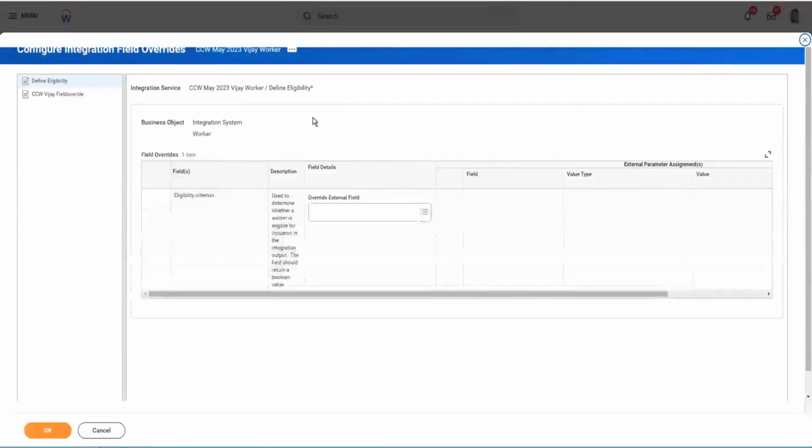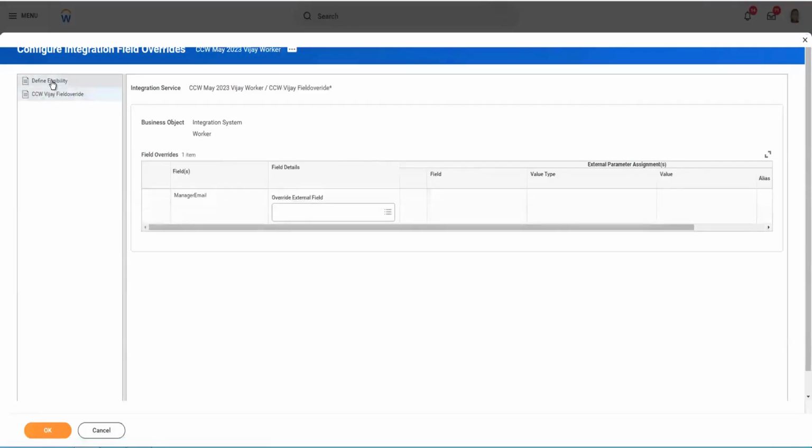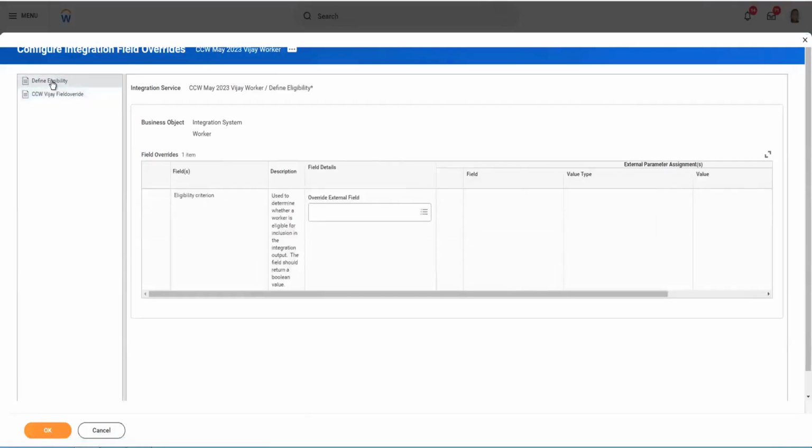Your overwrite will be supporting you with two things. One is for your eligibility criteria: define the eligibility service. Because we have chosen, I think it was mandatory, we have an eligibility service, and then your overwrite field, overwrite service. It will come in the same overwrite section.